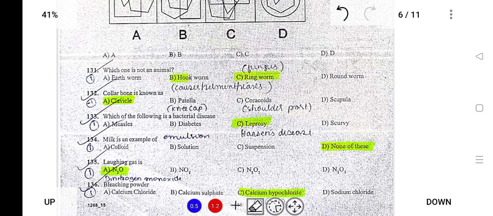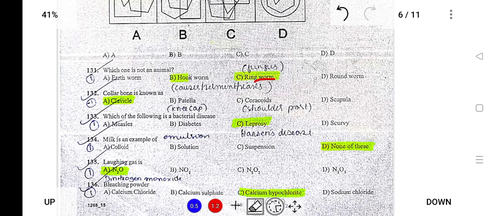Question number 131. Which one is not an animal? Ringworm is not an animal, it is a fungus, and it causes itching in the body. Next, collarbone is also known as, what is collarbone? This is also known as collarbone, and this is also known as clavicle.